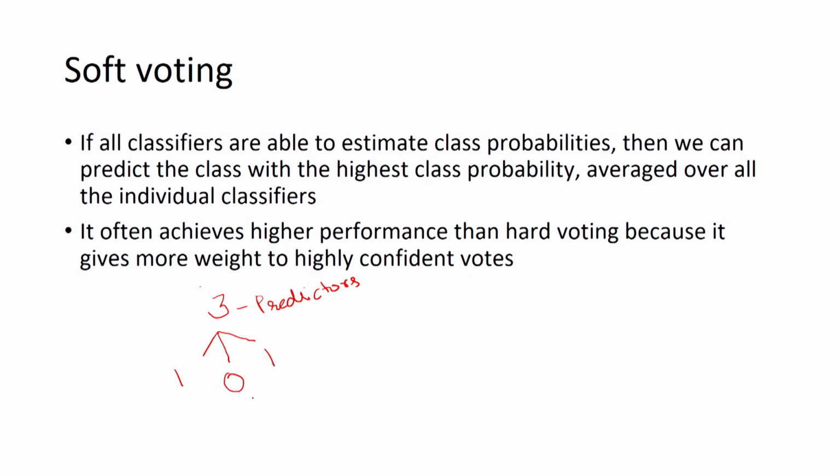So, here hard voting classifier will give you the final class as 1 for the new instance, because there are 2 votes for class 1 and 1 vote for class 0.